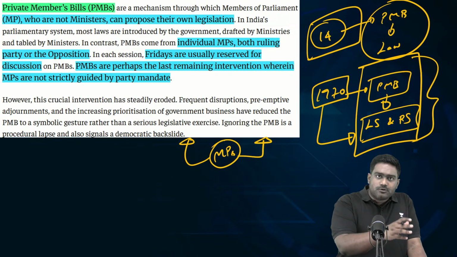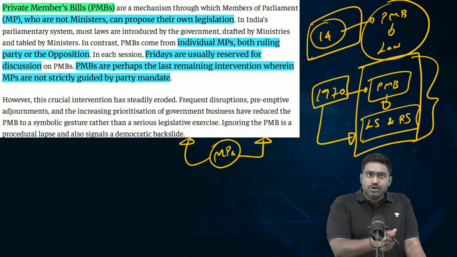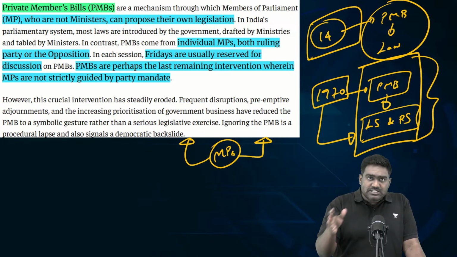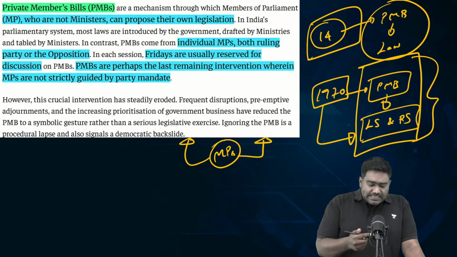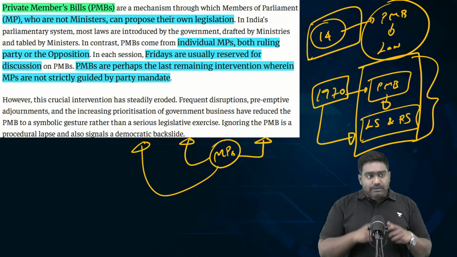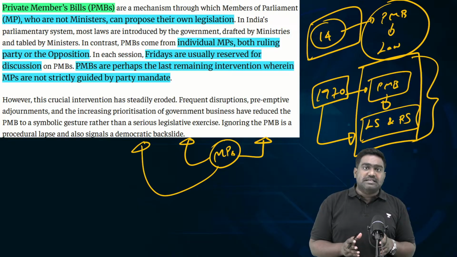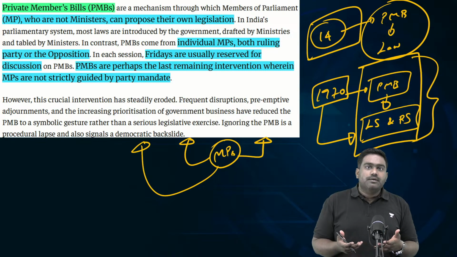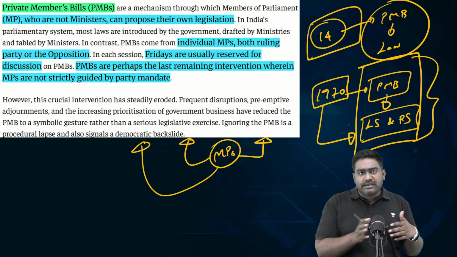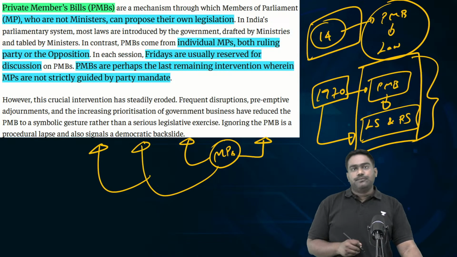Bills have been pushed related to women's health, women's education. Bills have been pushed to bring accountability to our intelligence agencies like RAW and IB, which are not answerable to the parliament. So many such key issues which are of national importance, public importance, which are relevant to the people of the country, to the constituency, they can be pushed by individual MPs, which parties may not do. The party in power may never do that. But an individual MP can go out of the party line and the party's ideology and push an individual bill and bring out a legislation.